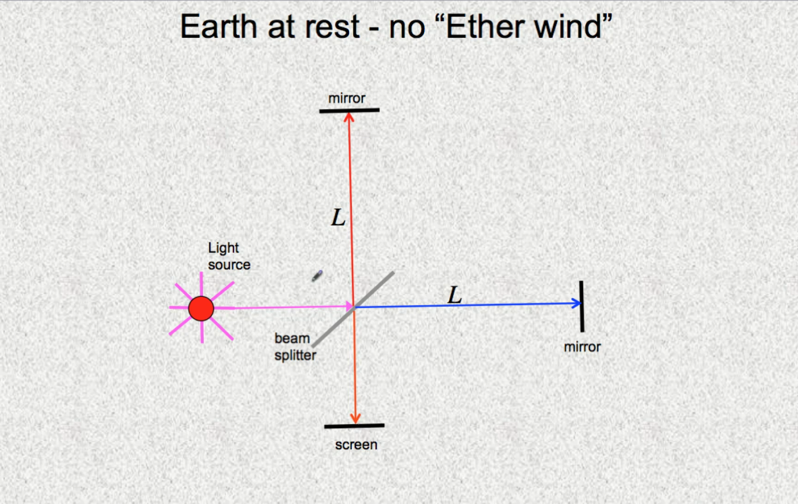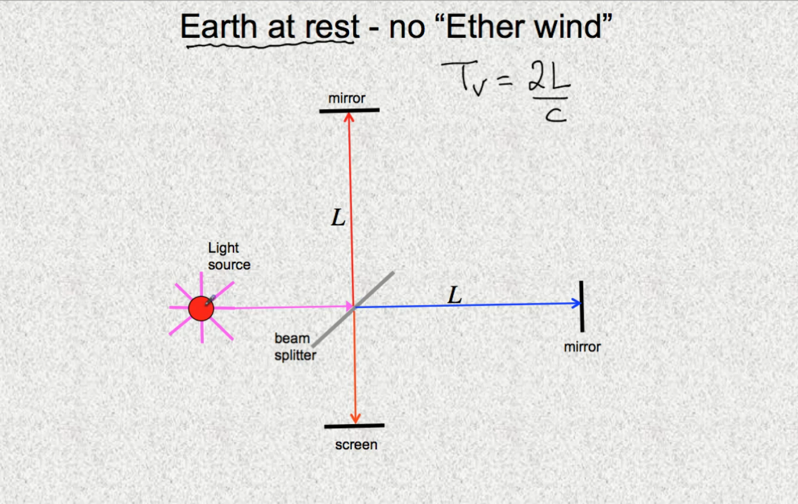Now, let's assume that the Earth is at rest. That's wrong, but let's see what happens then. In which case, the amount of time that will be taken to go from here to the mirror will be L over C, and so the time taken, let's call it the vertical time, for the light to go and to come back will be 2L divided by C. Of course, the same amount of time will be taken for the light to go this way and to come back here.